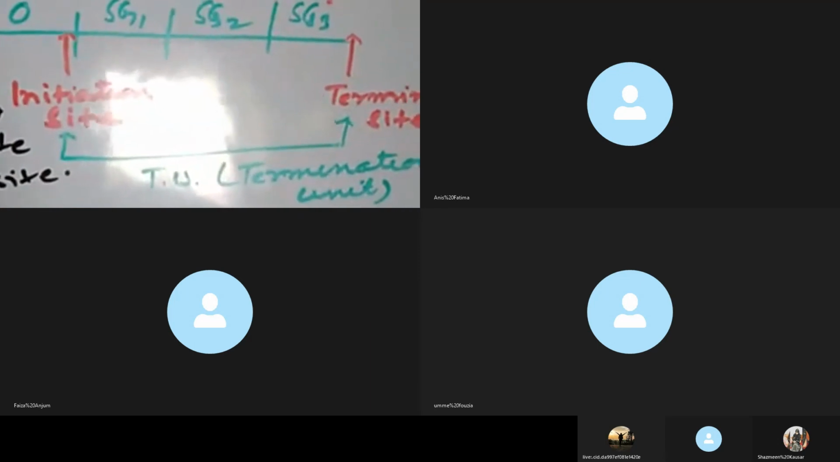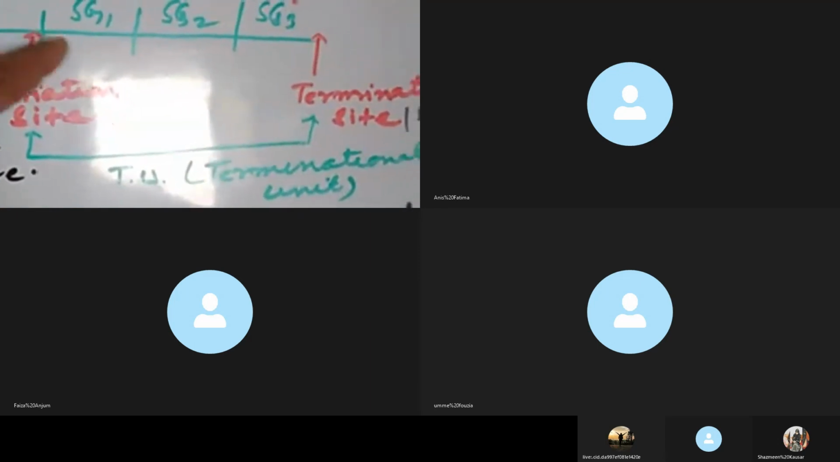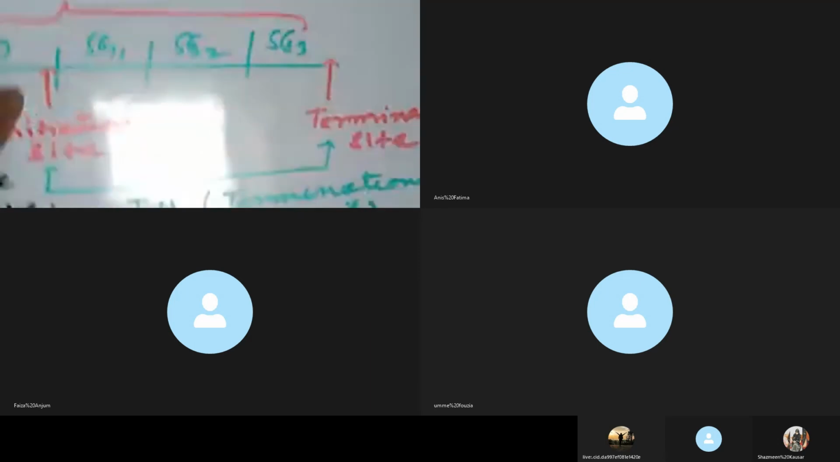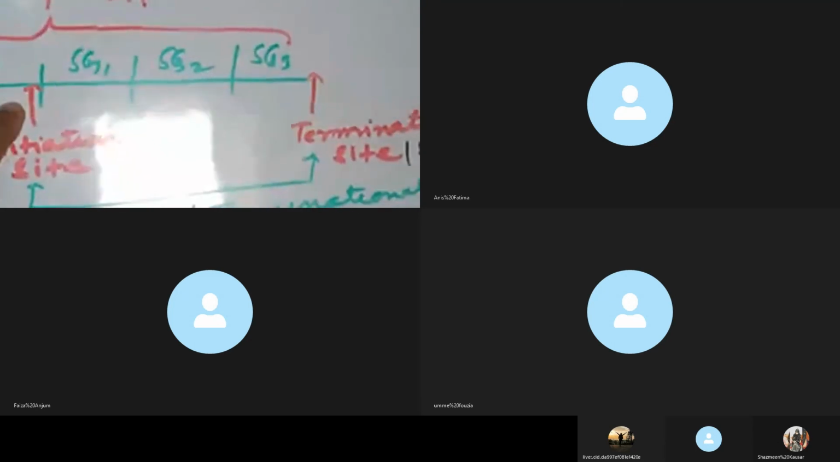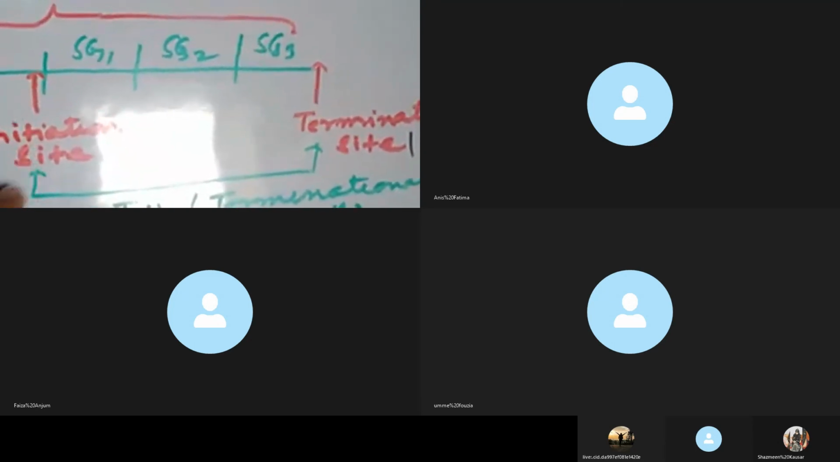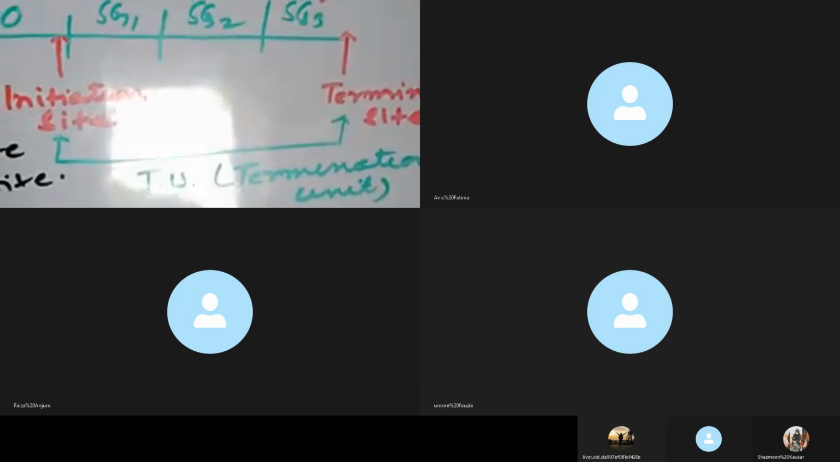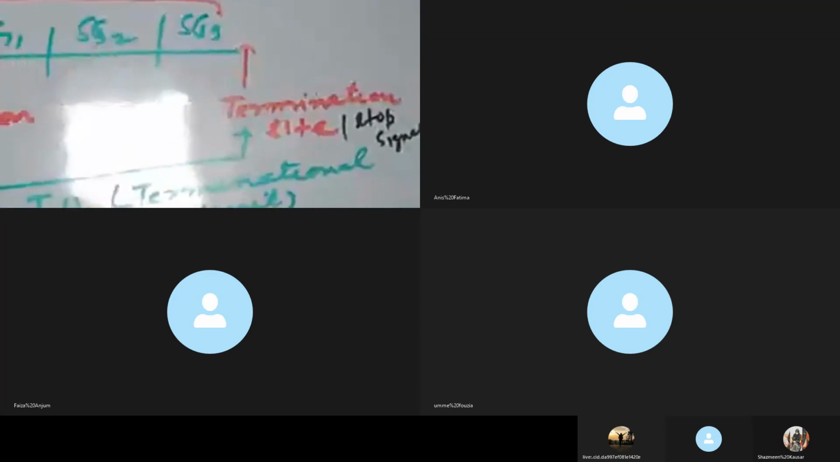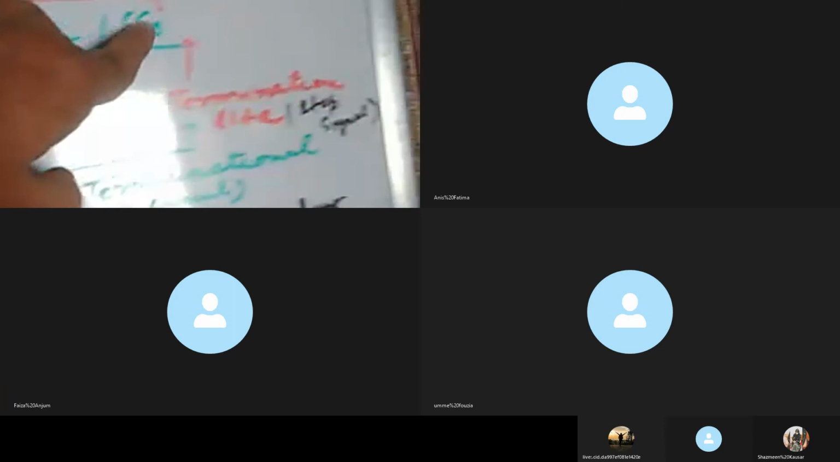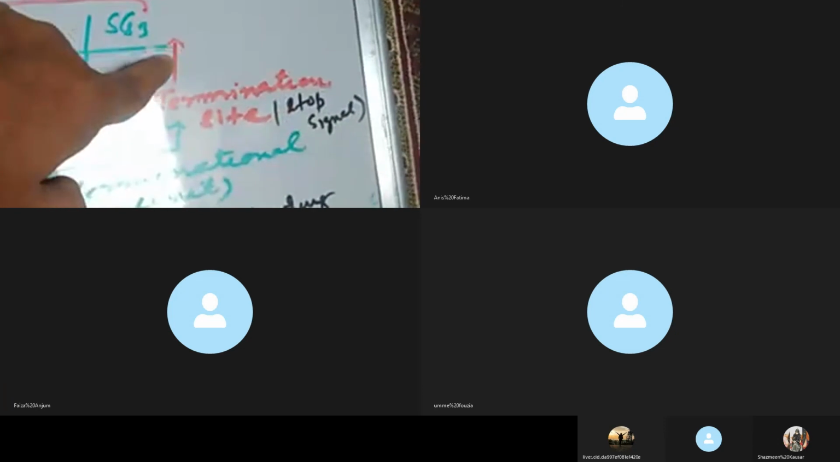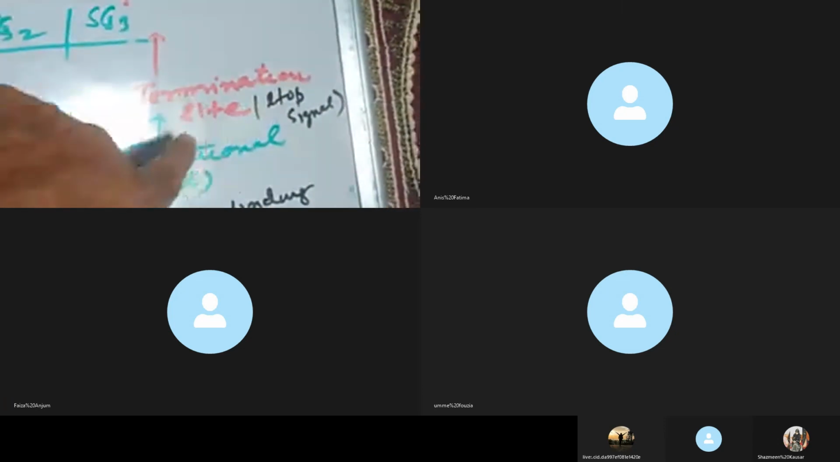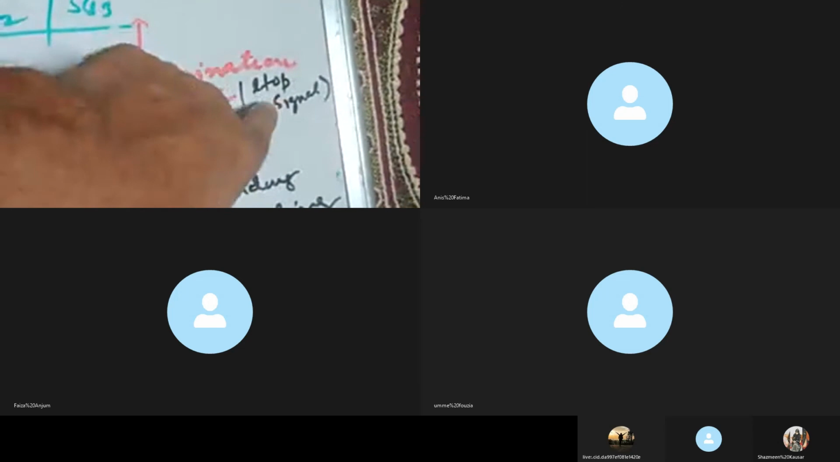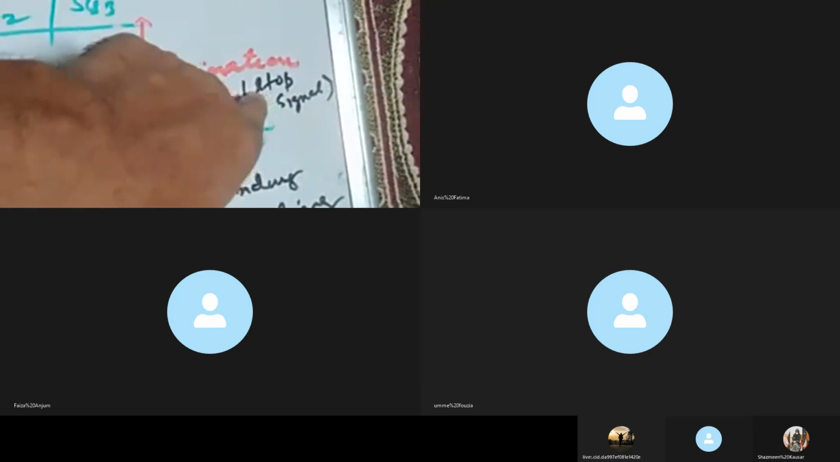This is the promoter region. This is the operator region, and these are the 3 structural genes. This arrow shows the transcription initiation site, which is also known as the zero site or start site. These are the 3 structural genes, SG1, SG2, SG3. This arrow shows the termination site, the stop signal for transcription.